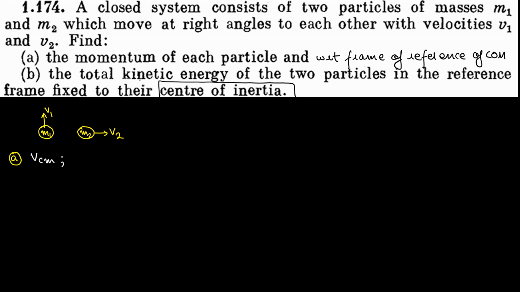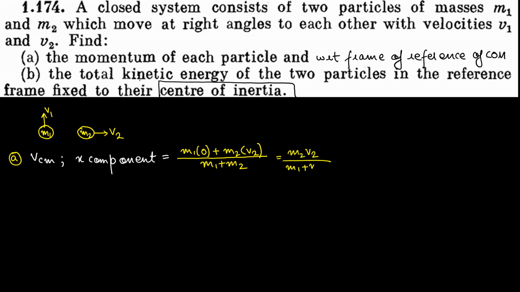So the x component of velocity of center of mass is nothing but how much? Mass of 1 into x component of velocity plus mass of 2 into x component of velocity, divided by total mass, which equals m2 v2 divided by m1 plus m2, and this is the x component of velocity of center of mass. Similarly, what is the y component?